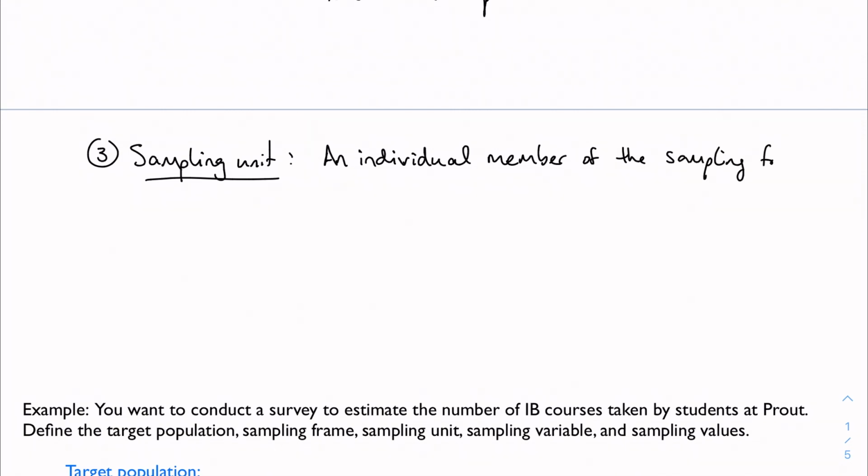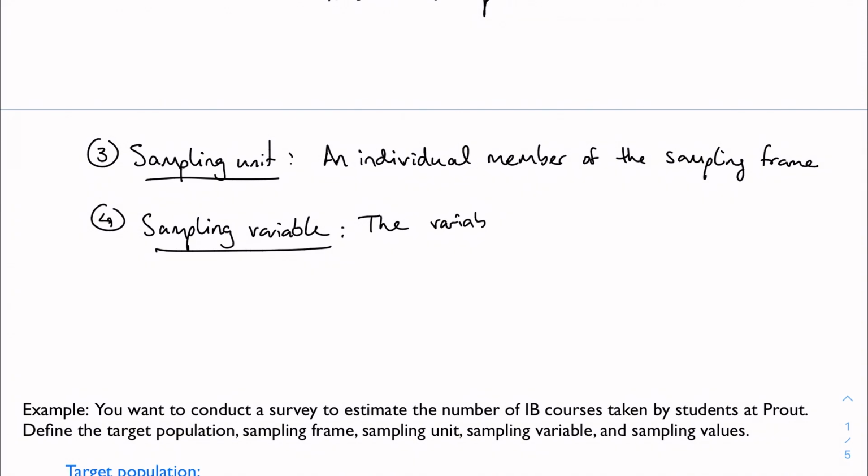of the sampling frame. And then we have the sampling variable. So that's the actual condition being studied or investigated. So we'll say the variable being studied or investigated. Right, there's some sort of characteristic.